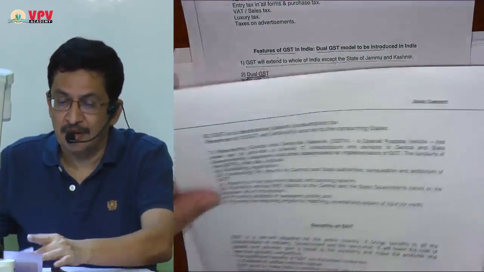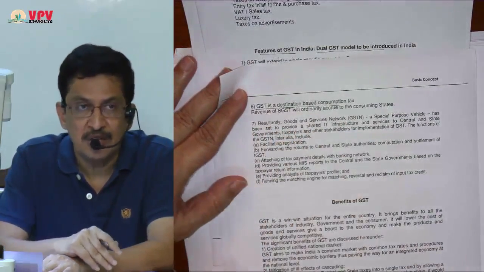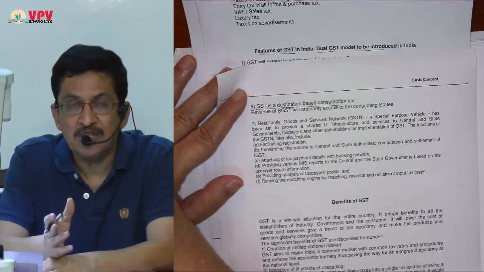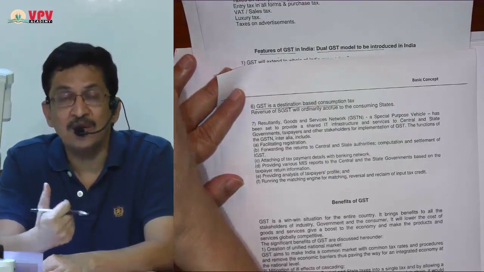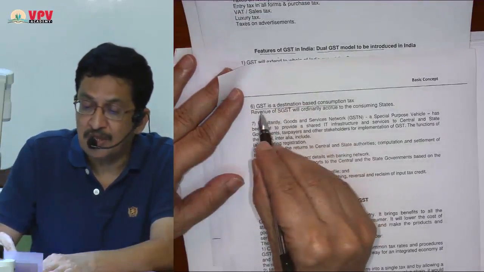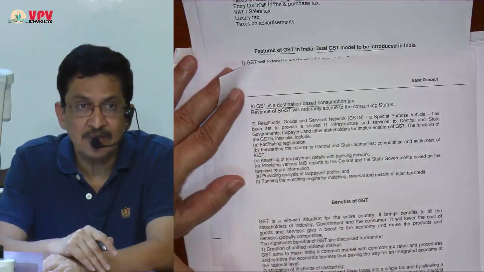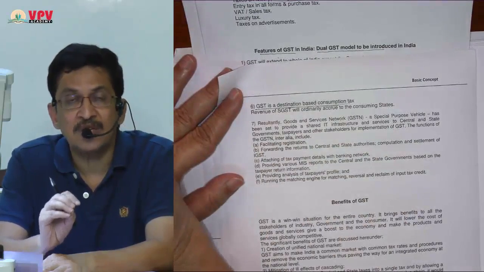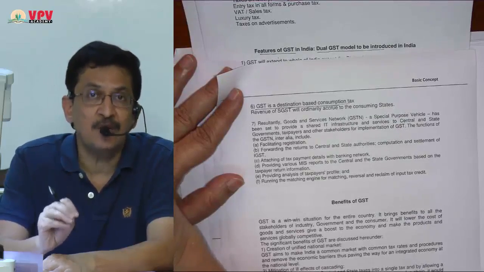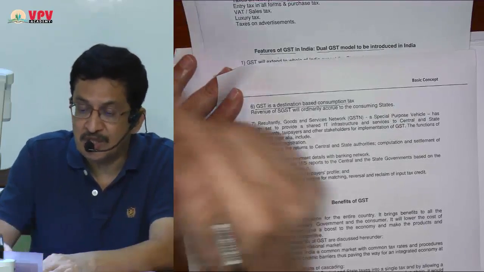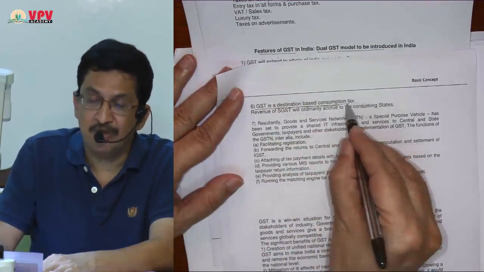The next feature is that GST is an absolutely destination based consumption tax. In old tax laws, for example, CST was origin based. In some cases service tax also resulted in origin based taxation, but GST is completely destination based consumption tax. Goods and services will be taxed in the state where the goods and services are consumed, and that tax will go to the pocket of that state where goods and services are consumed. That is the next feature.